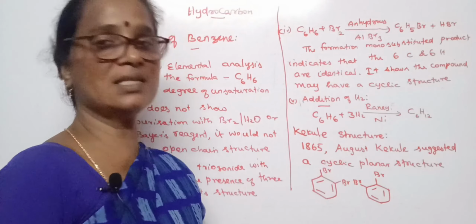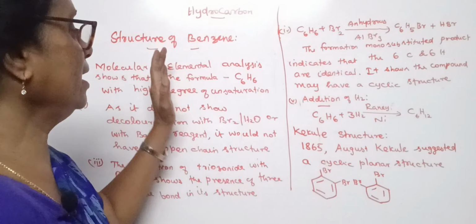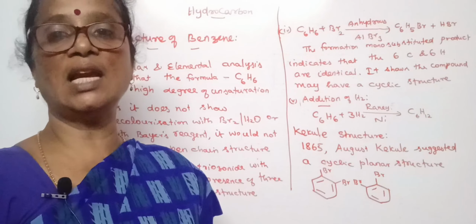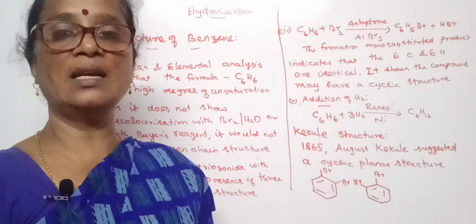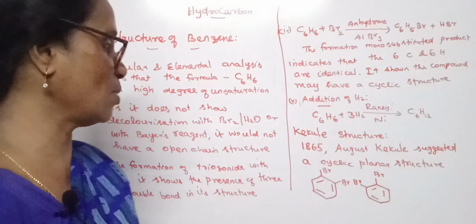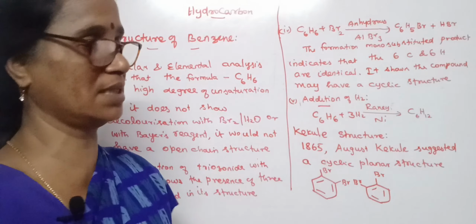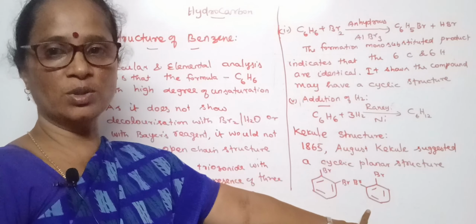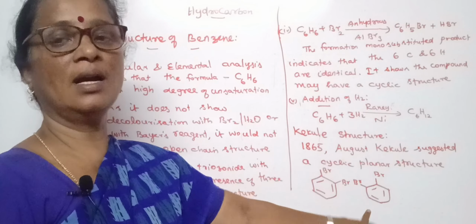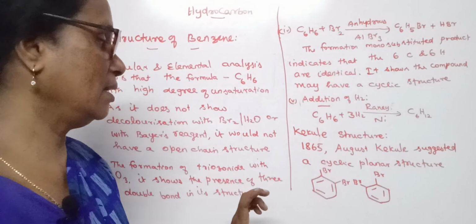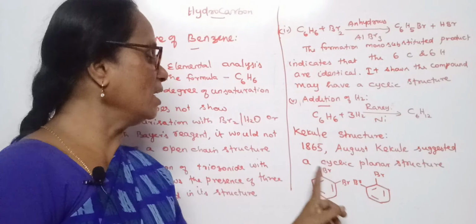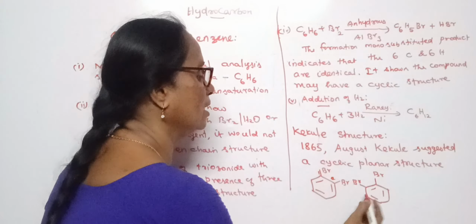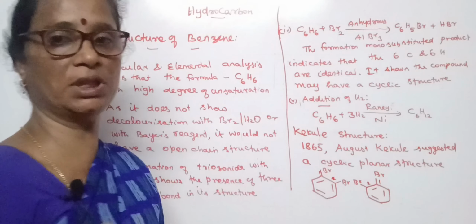So based on this, benzene may have a 6-membered ring in which the 3 pi bonds are present in alternate positions. This is what was suggested by Kekulé's structure. But as it fails to produce the addition product, Kekulé proposed that the double bond can be either at the 1 and 2 position or at the other position.